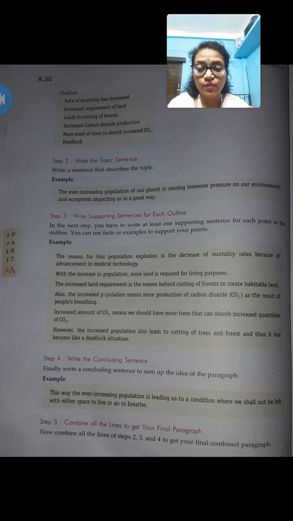Then the fifth step is to combine all those lines to get your final paragraph. Write the topic at the top. For all those 10 or 5 or 6 outline points you have noted down, combine whatever sentences you have written for each and every outline, and include the concluding sentence, the conclusion of the paragraph, also.